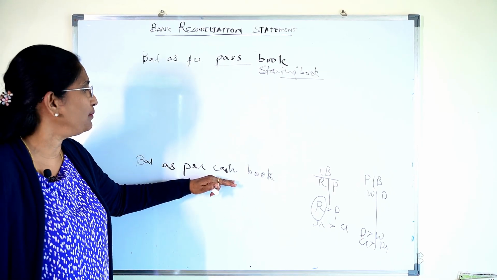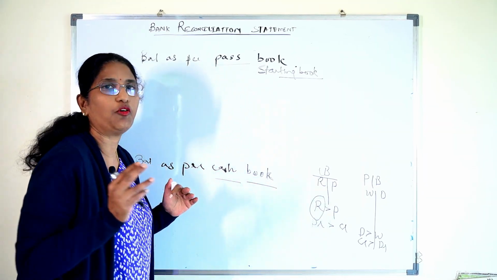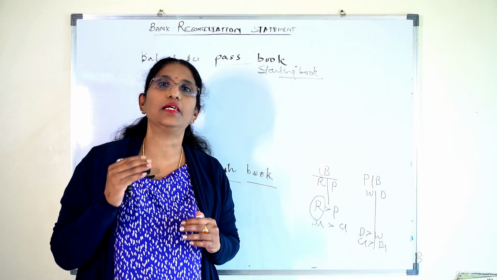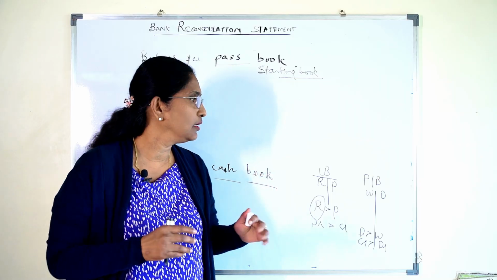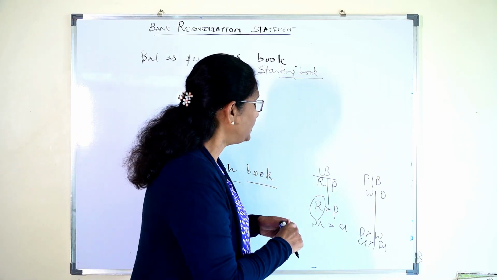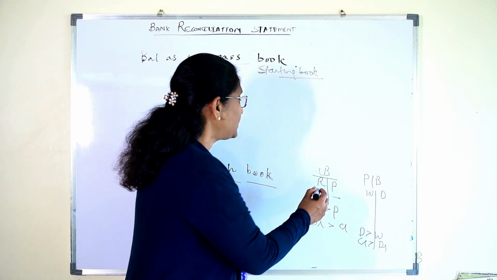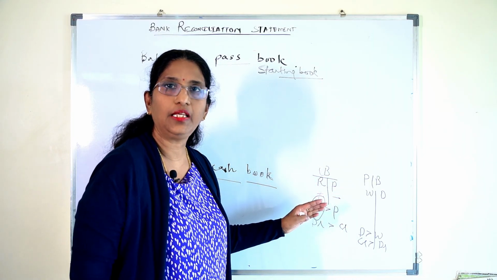Always remember how the transaction is passed in the end book. If it is deducted, subtracted in that book, you also subtract. If it is added, you add it. That's one thing to remember.